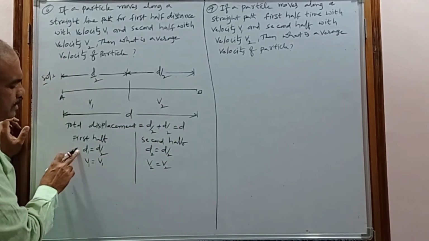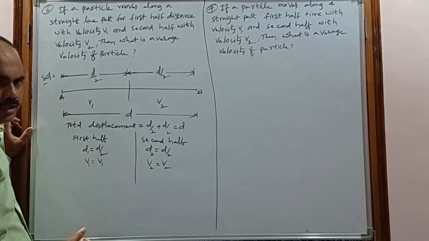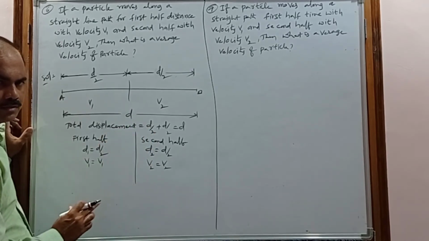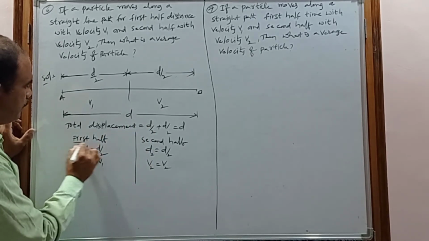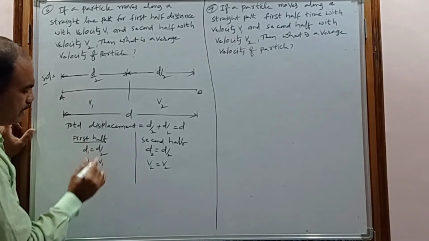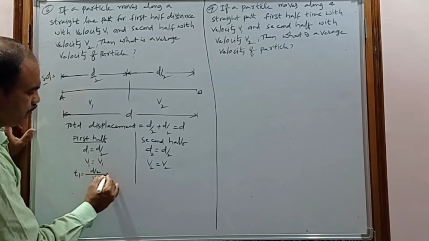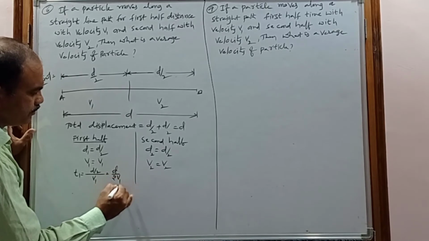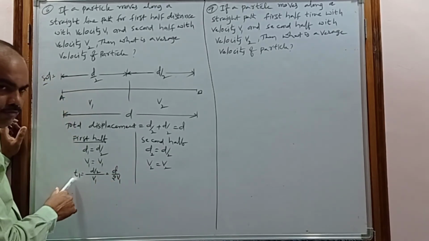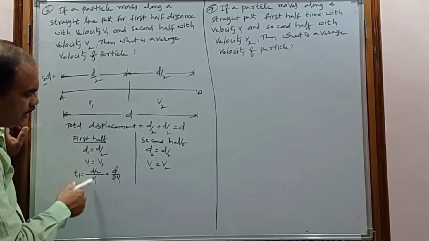So you know the displacement, you know the velocity. How can you calculate the time? The time is nothing but the displacement by velocity. Already I told that in the important formulas. So the first half time will be considered t1. So t1 is equal to displacement by velocity. The displacement is d by 2 and velocity is v1, so t1 is d by 2v1. So this is the first half time, calculated using time equals displacement by velocity.